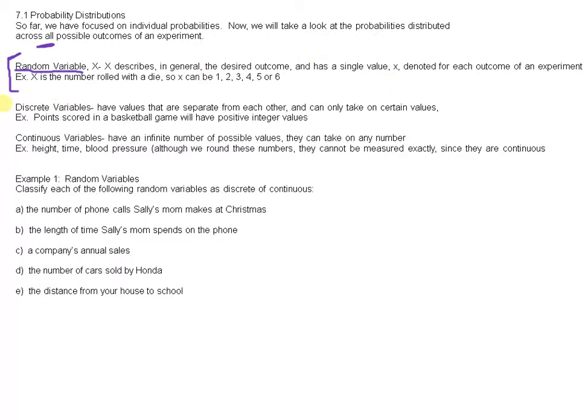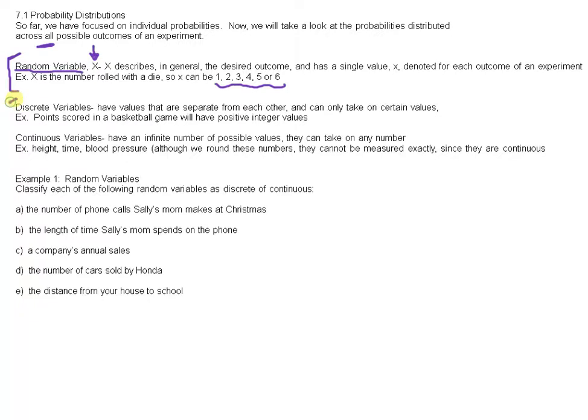So for example, the random variable X is the number rolled with a die. And notice that this is capital X. Okay, so x can be 1, x can be 2, 3, 4, 5, or 6. So this random variable X can be any one of these outcomes. So basically what we're doing is we're listing every single different outcome.